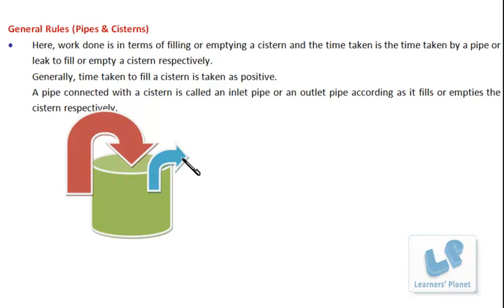That means there is a positive work, there is a negative work. Now suppose I assume the capacity of this particular pipe is X hours to fill up the tank, and the capacity of this particular pipe is Y hours. Y hours is what? It can empty the entire tank, that means the completely filled up tank, in Y hours.